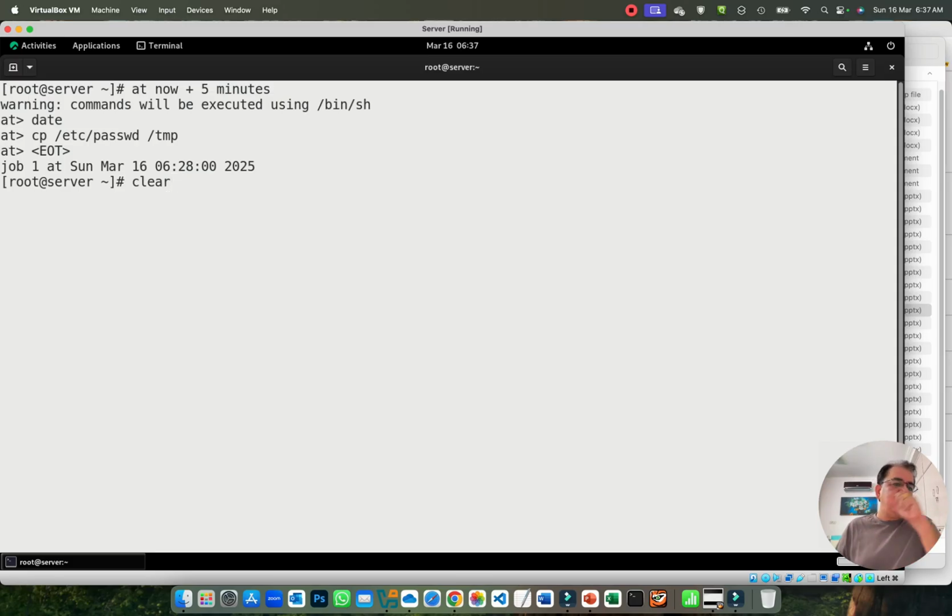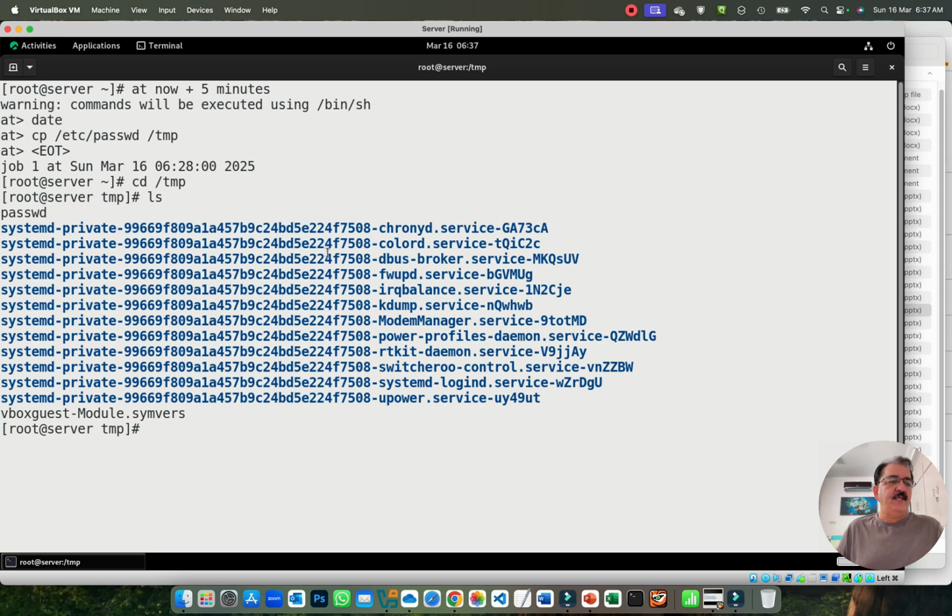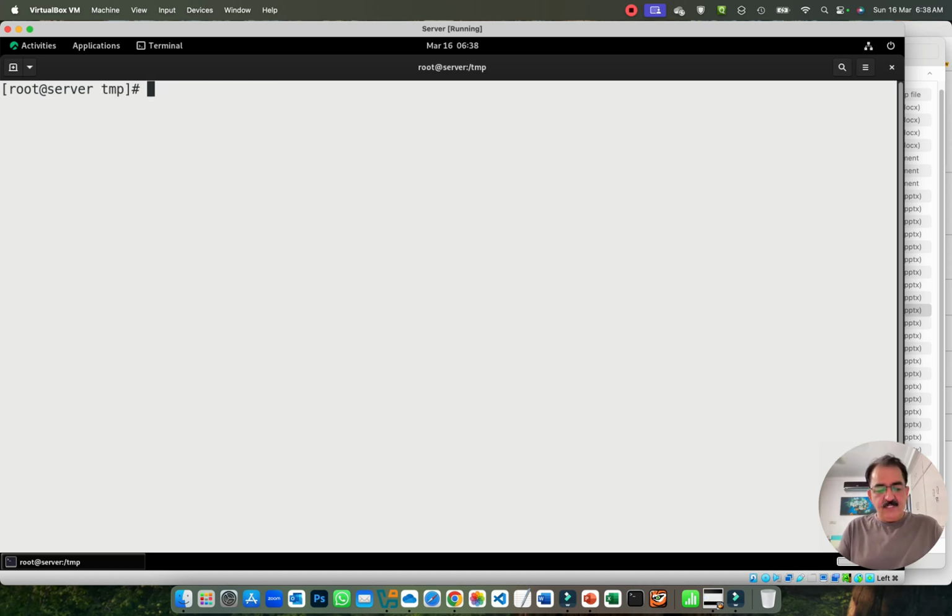This command was supposed to be executed, and if we go to the /tmp directory, do we see the file passwd? See, the file is there. The file was copied. Alright. We used the copy command. The command was to be executed at 5 minutes, and we checked 5 minutes after the execution of the command.